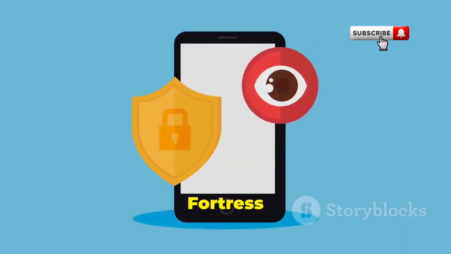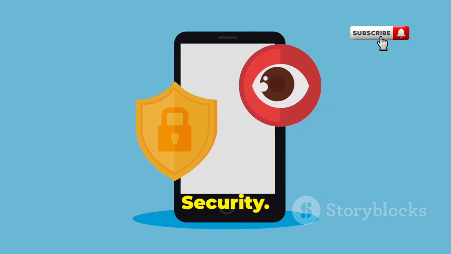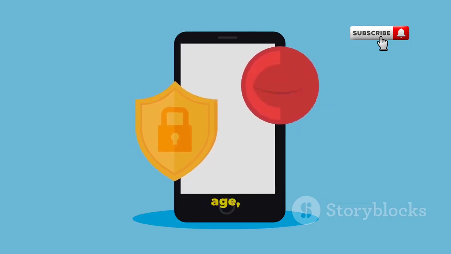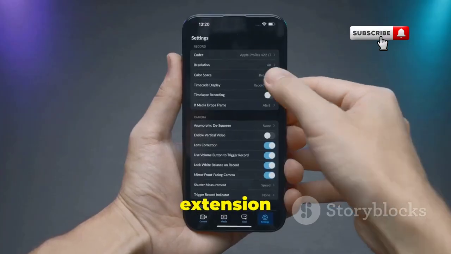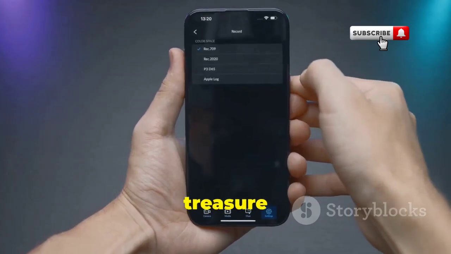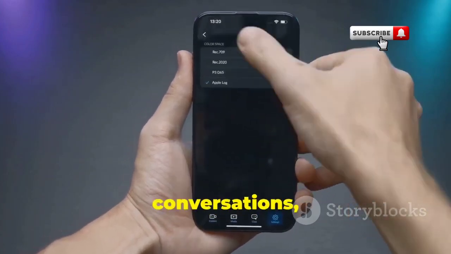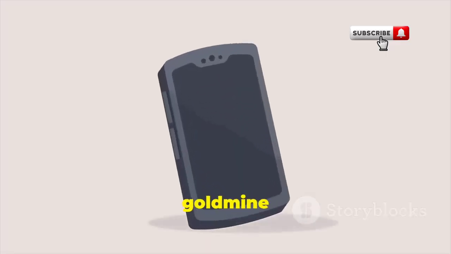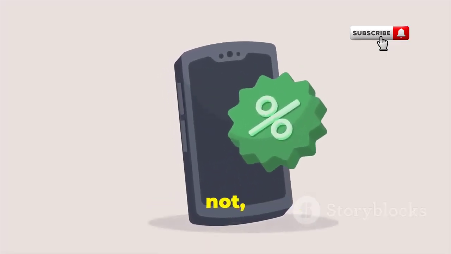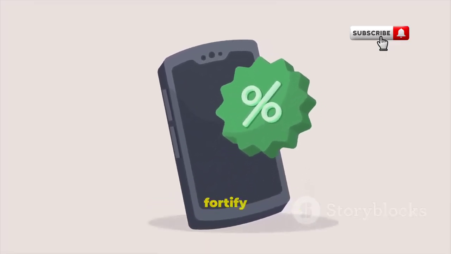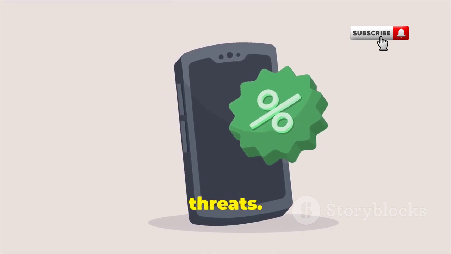Section 5. Fortress Phone. Tips for enhanced security. In today's digital age, our smartphones have become an extension of ourselves, holding a treasure trove of personal information. From banking details to private conversations, our phones are a goldmine for cybercriminals. But fear not, there are several steps you can take to fortify your device against potential threats.